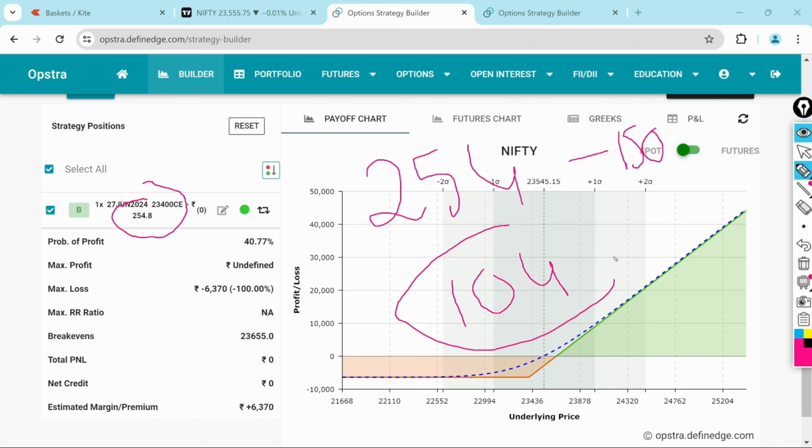This 104 rupees is called the time value. In our chips example, this is called the air. What does that mean? The in the money option contains two values, the time value and the intrinsic value. So we can relate that to the chips and the air in our example.